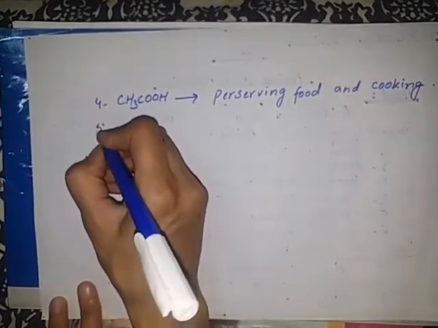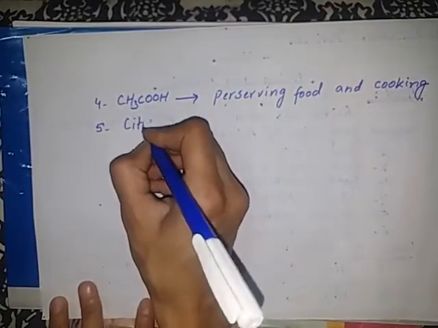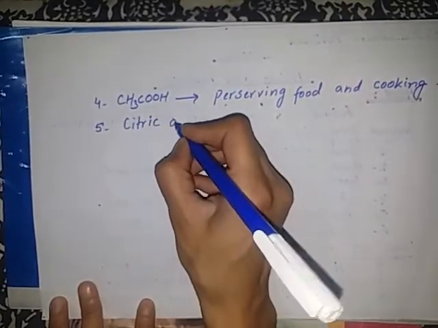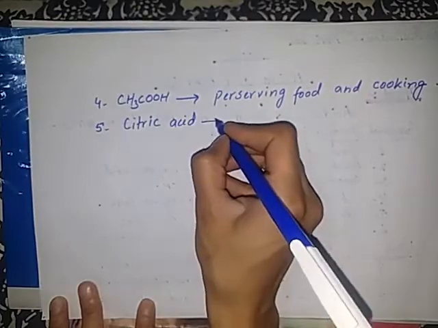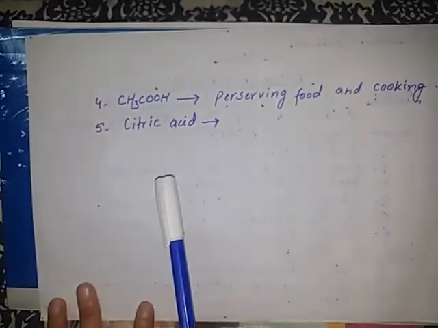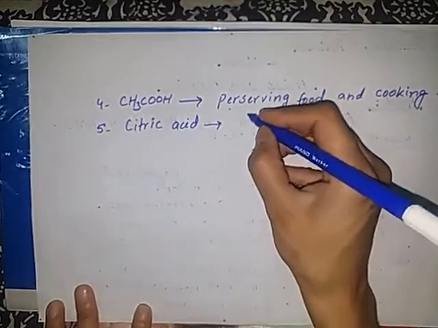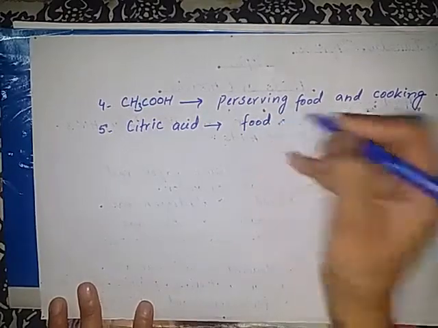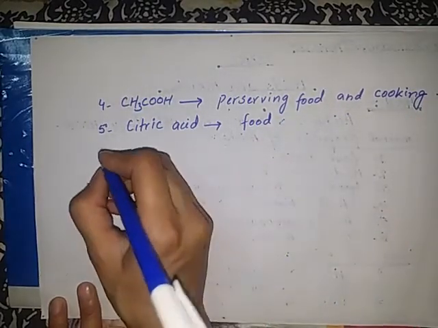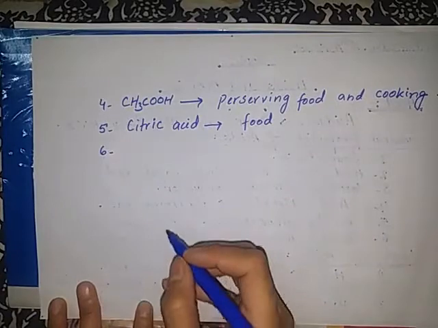Next one is citric acid. Students, citric acid is present in lemon. It is used in making health food, as we use lemon in our homes. Next use is phosphoric acid.